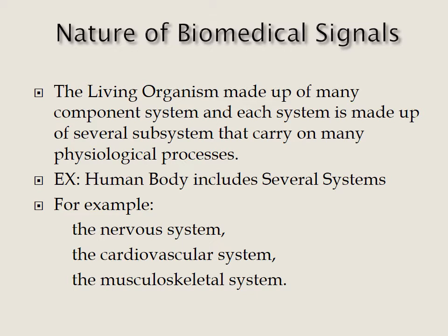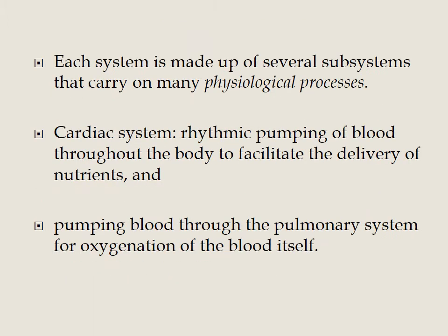For example, the human body includes several subsystems, for example the nervous system, cardiovascular system and musculoskeletal system. These are the main subsystems of the human body. Okay, these are the systems. We extract information from these systems in the form of signals. So that is called the biomedical signals. Each system is made up of several subsystems that carry on many physiological processes.